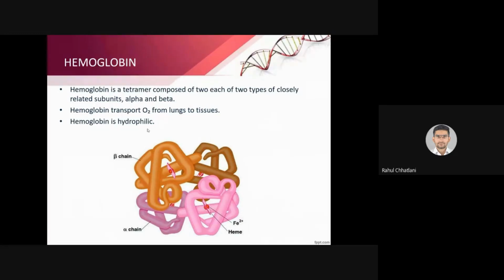Hemoglobin is hydrophilic. What is hydrophilic and hydrophobic? Can anyone tell me? Hydrophilic is soluble in water and hydrophobic is insoluble in water. Okay, so philic means loving. So hydrophilic is water loving, or attracted to water, which can be soluble in water. And hydrophobic, phobic means runs away, or fear. So water repellent is hydrophobic. So hemoglobin is hydrophilic, that is, it is soluble in water and attracts water.